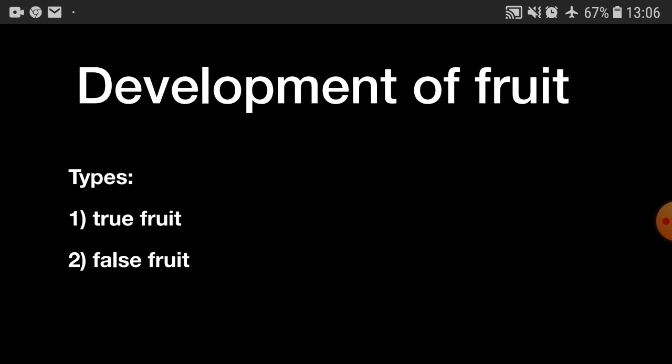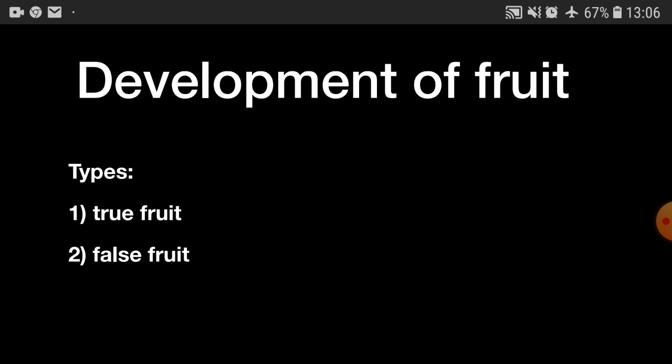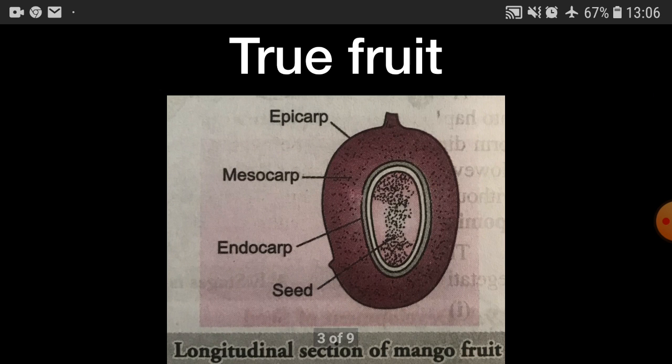Now, what are true fruits? True fruits, also known as eucarp, are fruits derived from the ovary of a flower, not associated with any non-carpellary part. For example, mango, brinjal, banana, tomato, grapes, cucumber, pea, etc. These come under the category of true fruits.